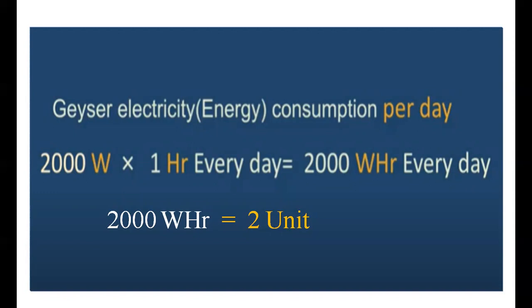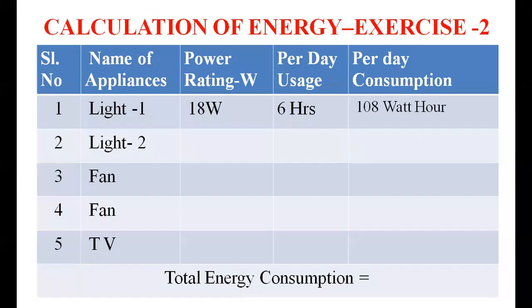You can multiply these 2 units by 30 days, and you will get the energy consumption of the geyser or water heater for a month. So the next exercise will be the calculation of energy, and how to calculate the energy consumption in your home.